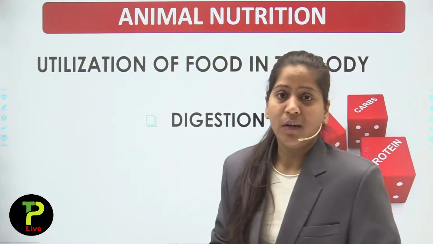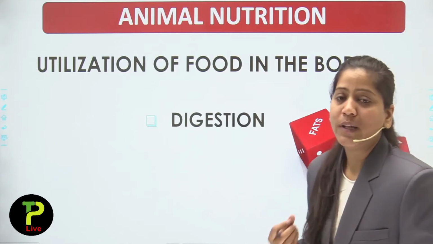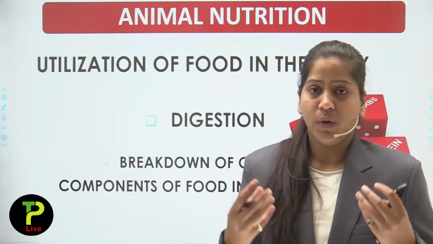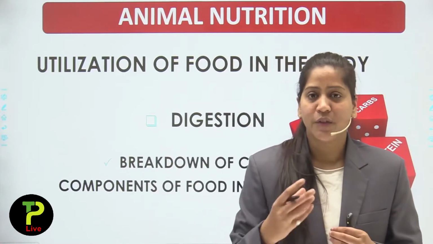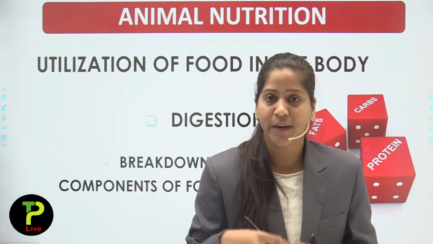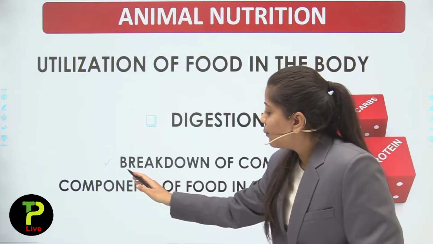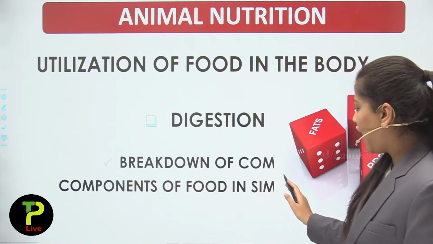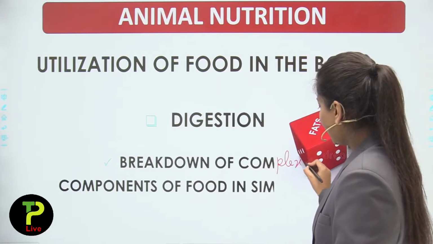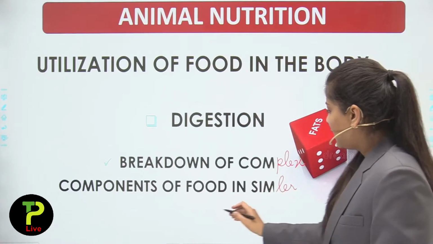So the first method of utilization of food in our body is digestion. Now what is digestion? First we take in our food, which is known as ingestion. After ingestion, a process happens in our body which is known as digestion. Now what is digestion? It is the breakdown of complex components of food into simpler substances.